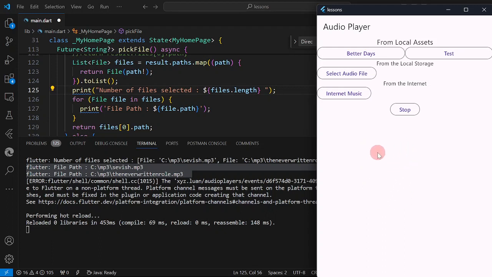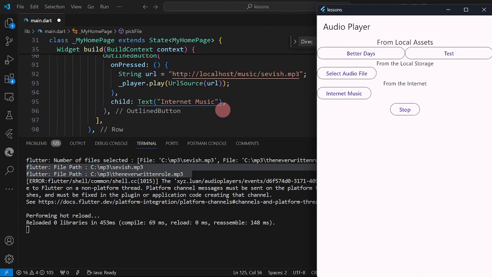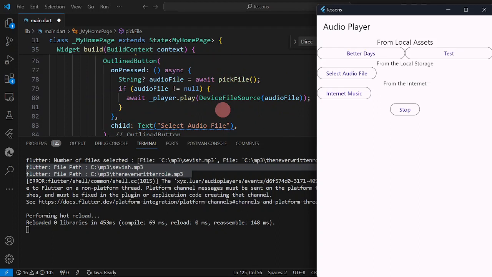And every time you click on any of the music here, it would be played with this one here. Not the URL, but with the device file source. Or you could create a list of internet or audio files uploaded to your website. Then you are going to stream those music and list them in a list view and so on.